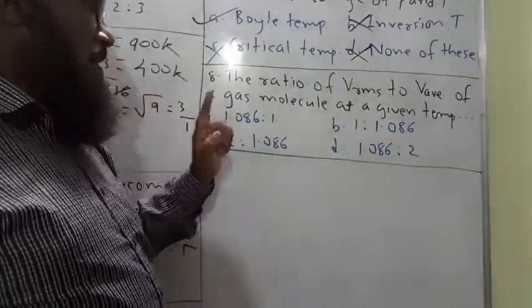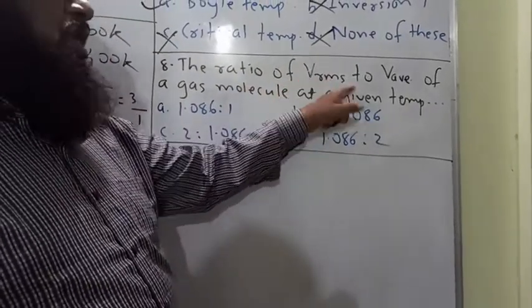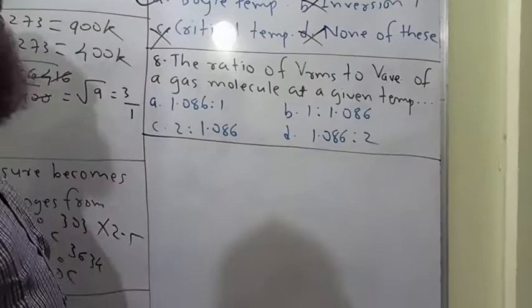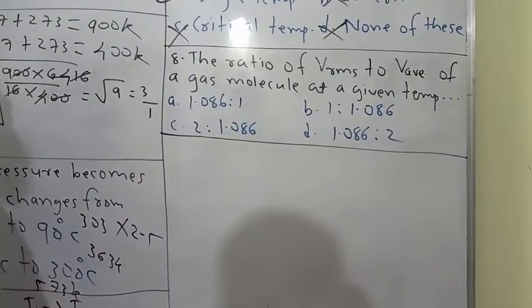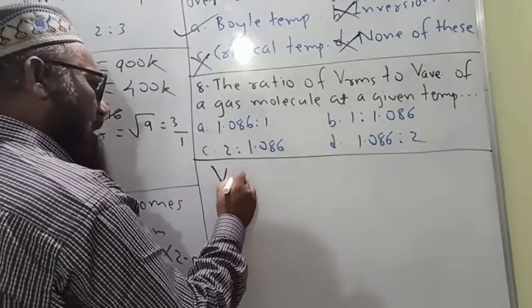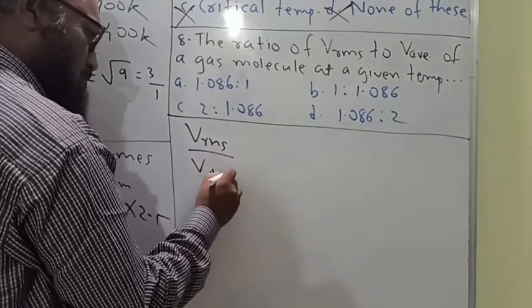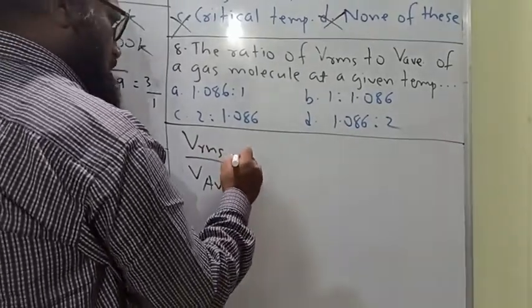Question number 8. The ratio of RMS velocity to average velocity of a gas molecule at a given temperature. Now let us write the formula of V RMS to V average for one molecule.